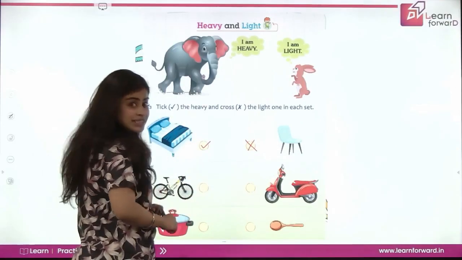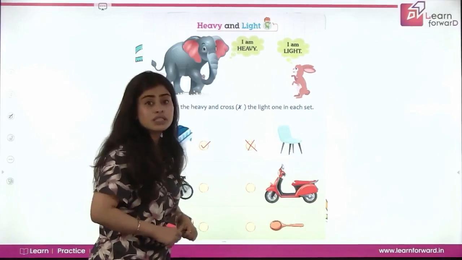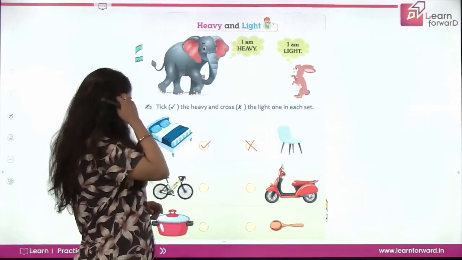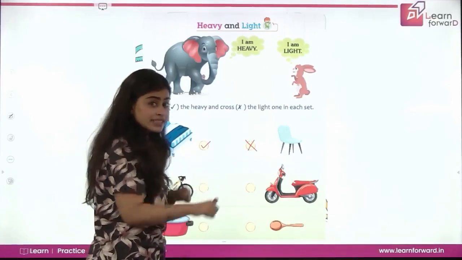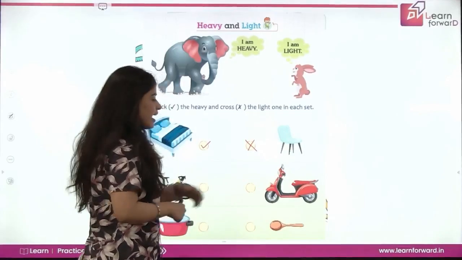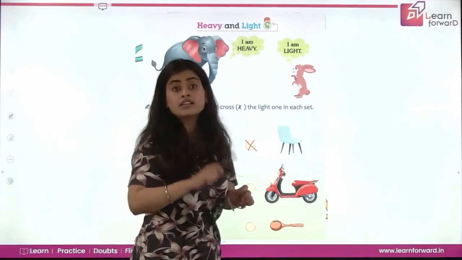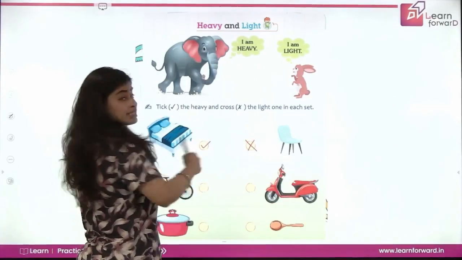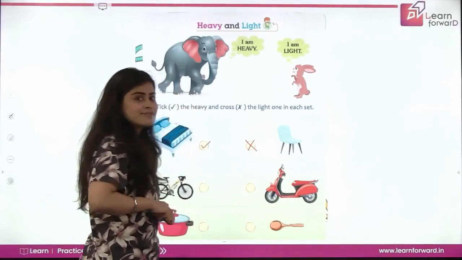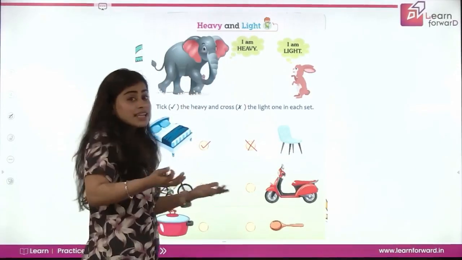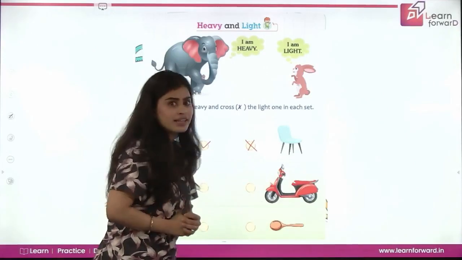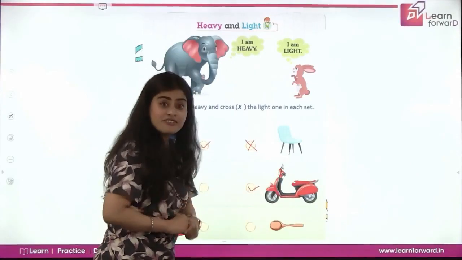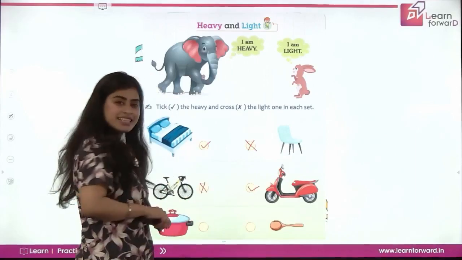Next is a bicycle, and then here is a scooter. We ride a bicycle. Do you ride a bicycle? And it's a scooter, but you cannot ride a scooter because you're very small kids. So tell me which one is heavy and which one is light? Of course, the cycle is light and the scooter is very heavy. So we'll put a tick mark on the scooter because it is heavy, and put a cross on the bicycle because it is light.